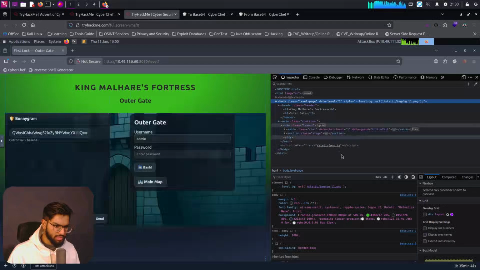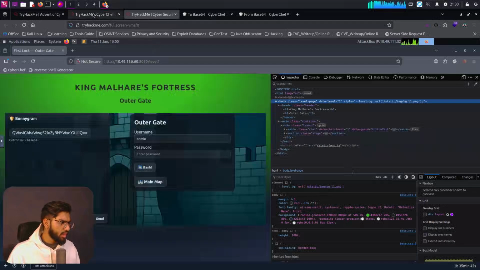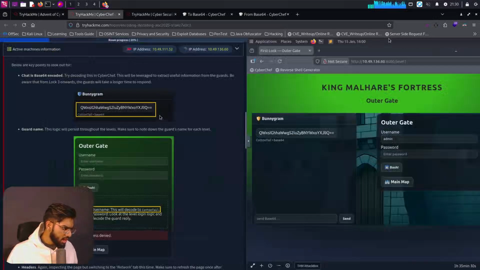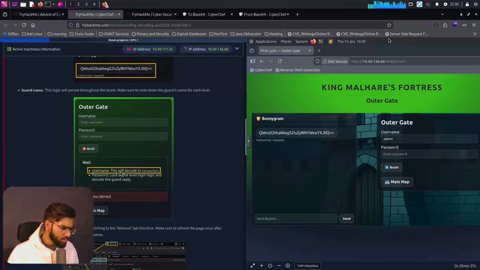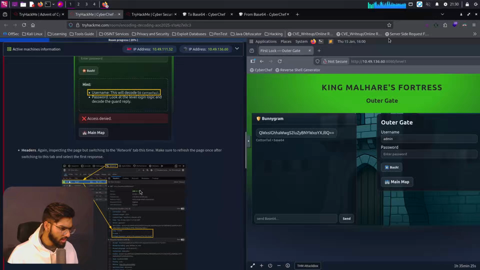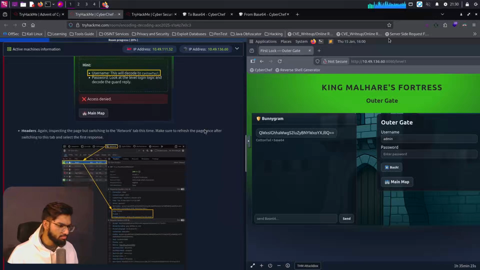Okay, I don't see any comments either. Let's continue reading here. It says, username, this will decode to Cottontail, and password, look at the level login logic and decode the guard reply. But I don't see anything that is useful there, nor did I get those responses.